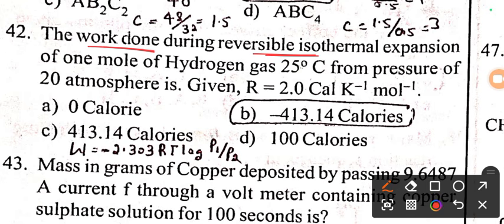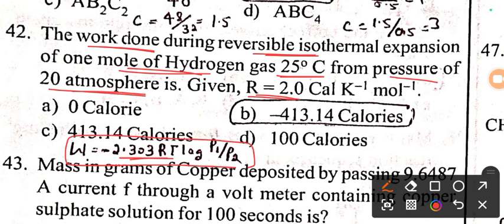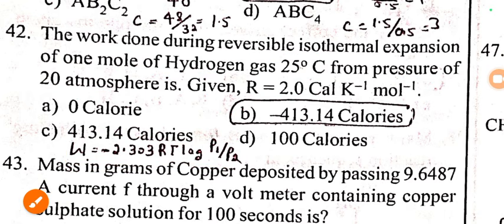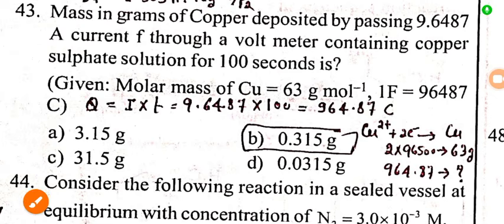Next we have one more question. The work done during the reversible isothermal expansion of 1 mole of hydrogen gas at 25 degrees Celsius from the pressure of 20 atmosphere is asked. R value is given, R is equal to 2 calories per Kelvin per mole. So for that we have the formula W is equal to minus 2.303 RT log of P1 by P2. When you substitute and calculate, you will get option B, minus 413.14 calories, as the right answer.